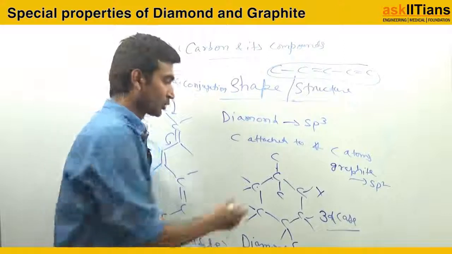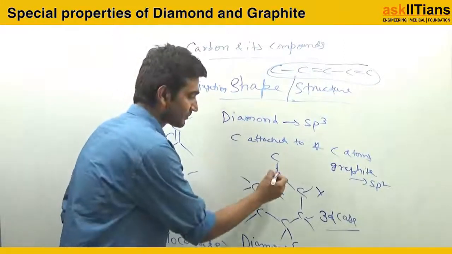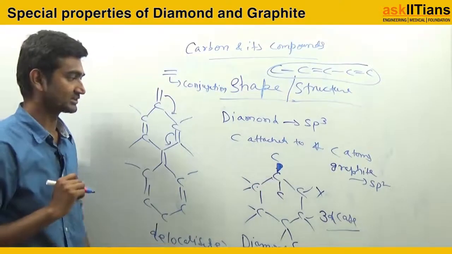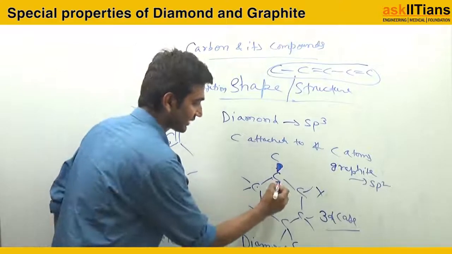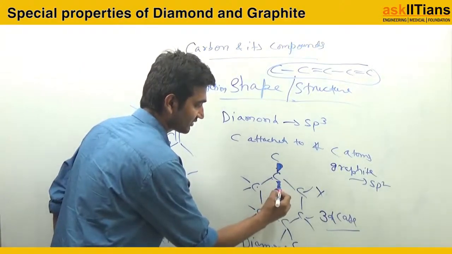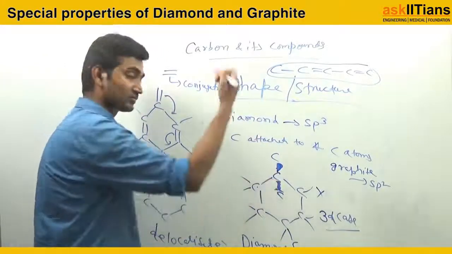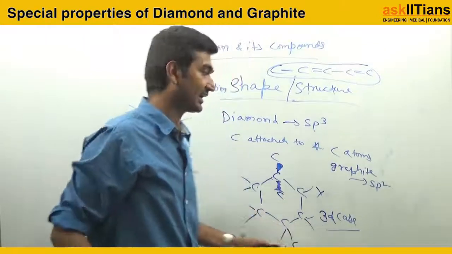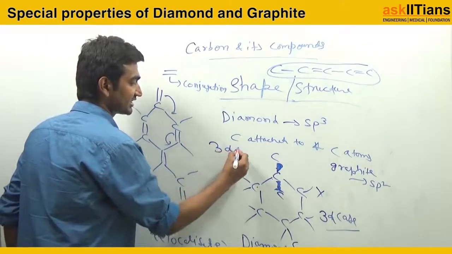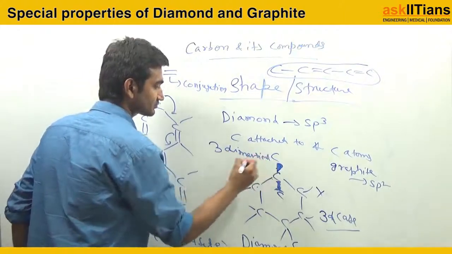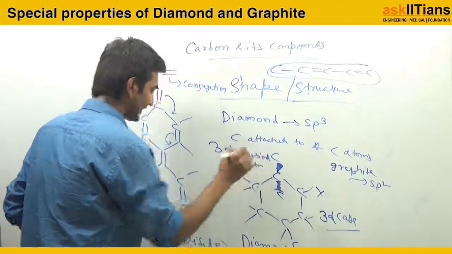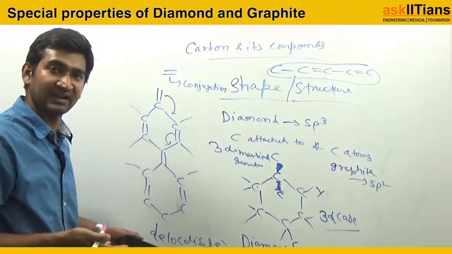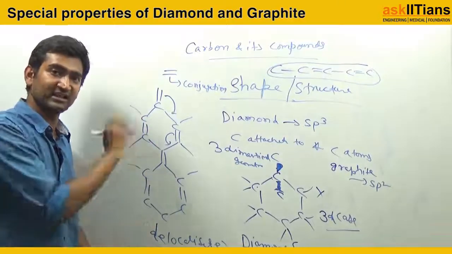But of the 4 carbons, 2 are in the plane. One is above the plane, which I draw by this wedge, and one is below the plane, which I draw by a dash. This is called a wedge and dash structure. One carbon is above the plane, one carbon is below the plane. So this is a 3-dimensional geometry, the diamond case. And if I talk of this, it is sp2 hybridized. It is trigonal planar. It is a planar geometry.